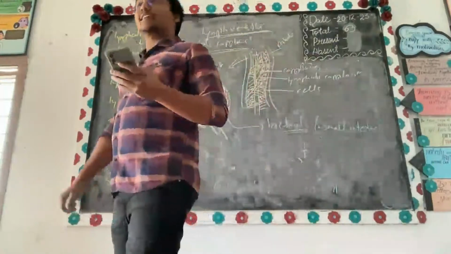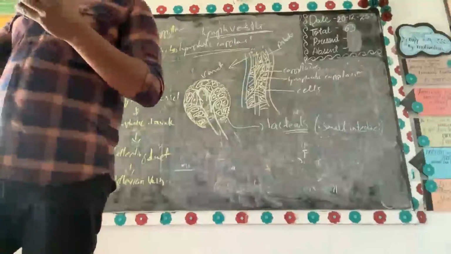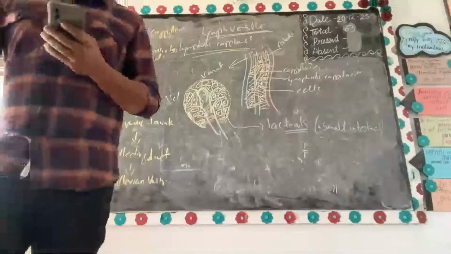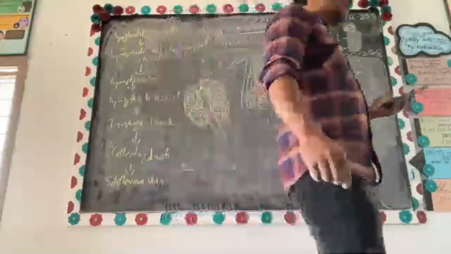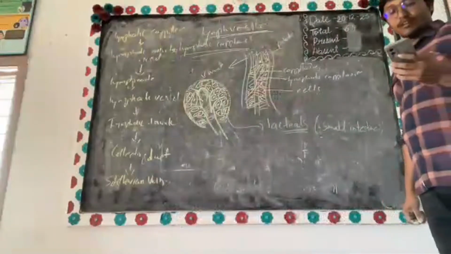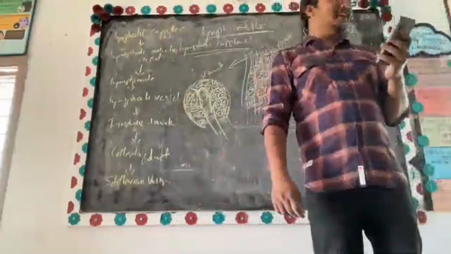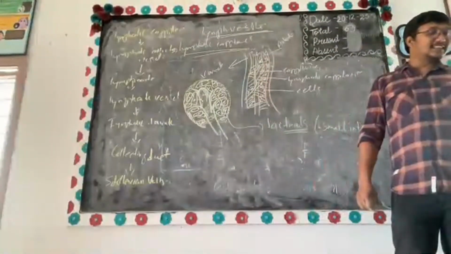The small intestine contains a special type of lymphatic capillaries called lacteals.